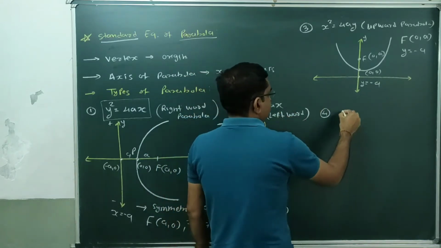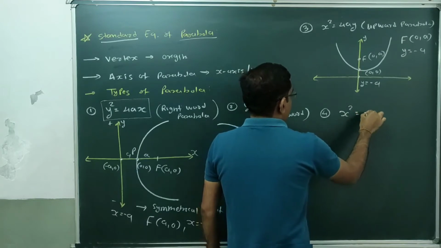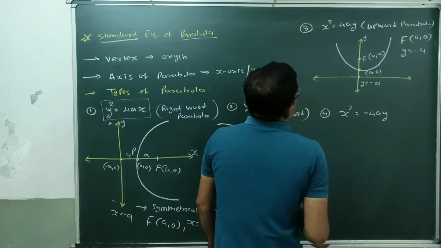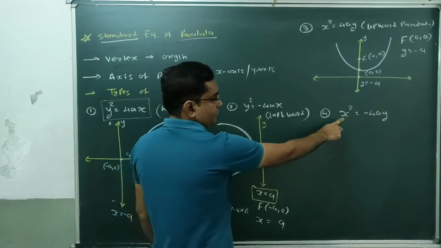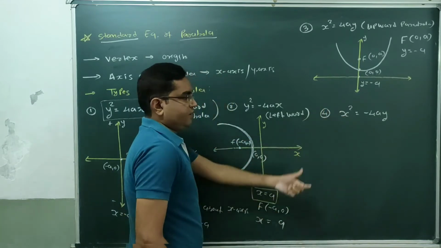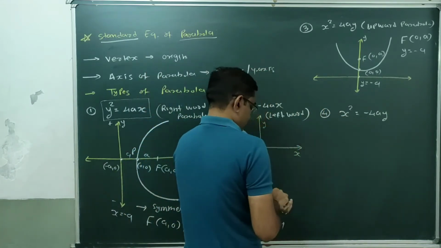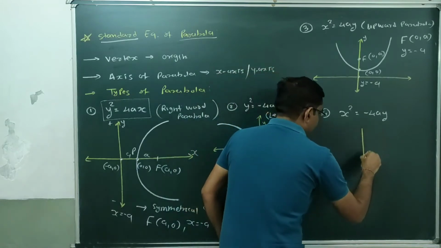Fourth type of parabola, that is x square equal to minus 4ay. Again, for positive negative value of x, y will be negative. So parabola will be like this.